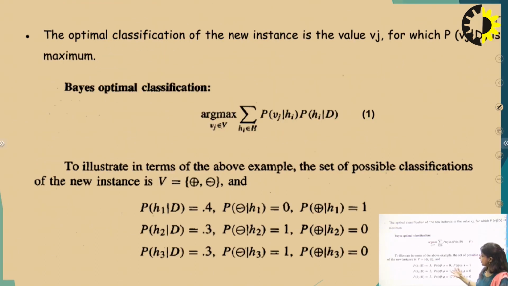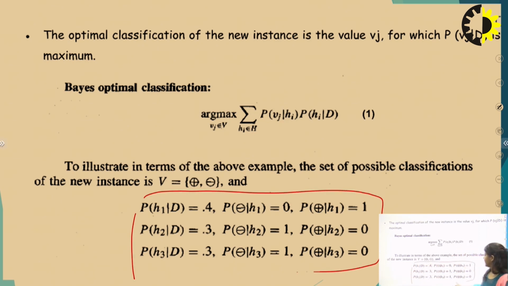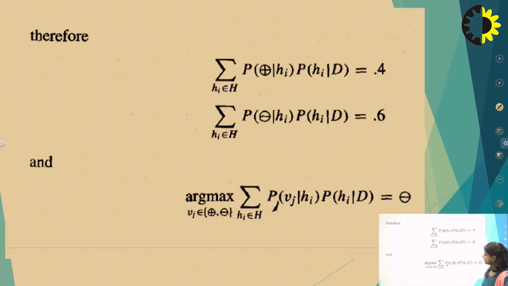So this is another example. This is the example when we have multiple hypotheses, H1, H2 and H3. In case of negative, we have this probability, and in case of positive, we have this probability. So there are multiple hypotheses, so multiple probabilities as well, and we just calculate it for the positive class.